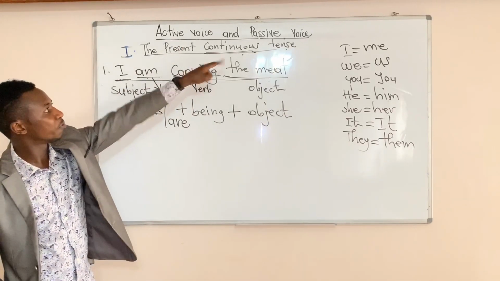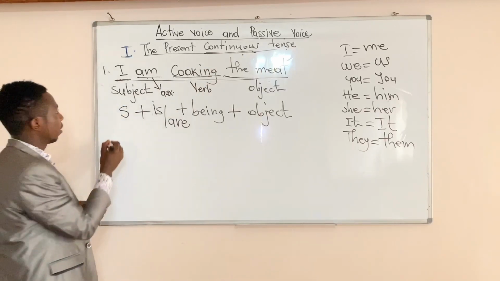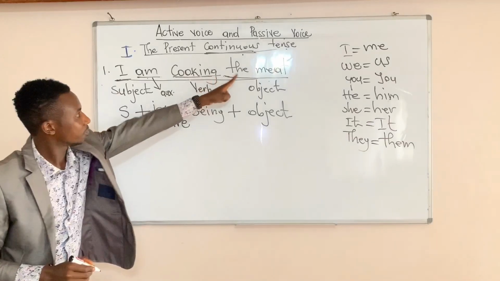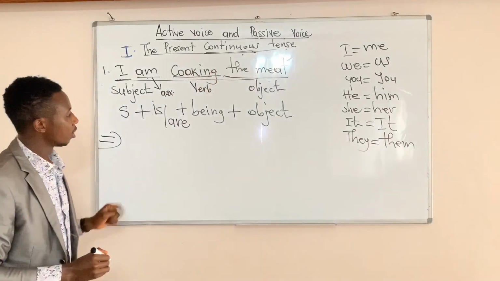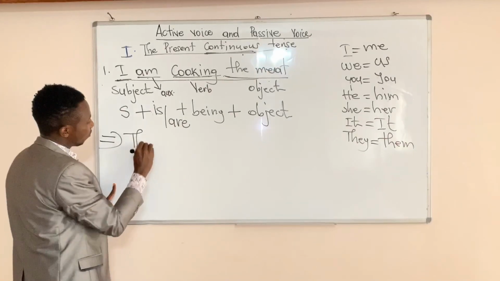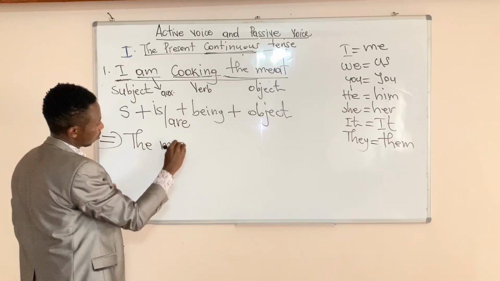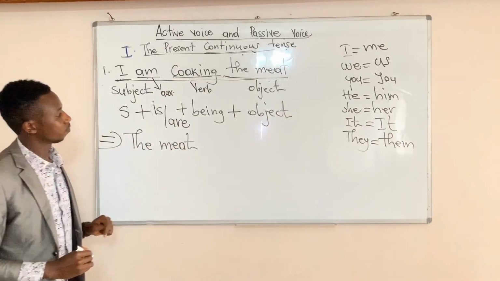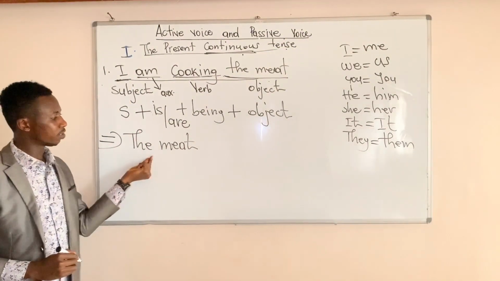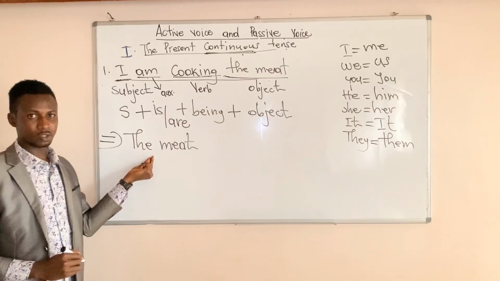This is the rule. From this example, the sentence is already in the active way. Change it to passive voice. How will you do it? I am cooking the meat. You begin with the meat. Here you are going to use is, because meat is a singular word, not a plural word.